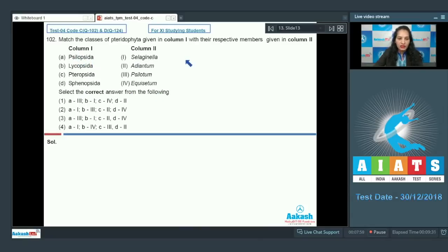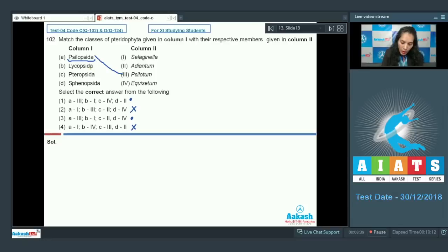A. Psilopsida. It is the primitive class of the pteridophytes which, as the name indicates, includes Psilotum. So A goes with 3. Options number 2 and 4 are ruled out, as options number 1 and 3 include A with 3rd. So the correct option can be 1 or 3.